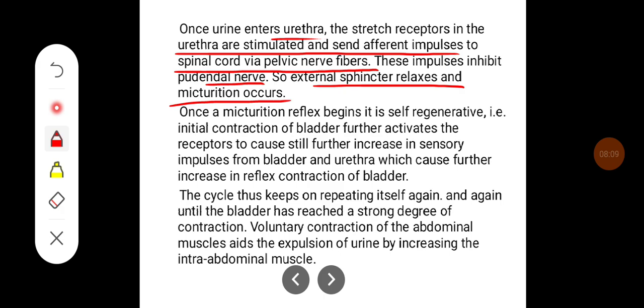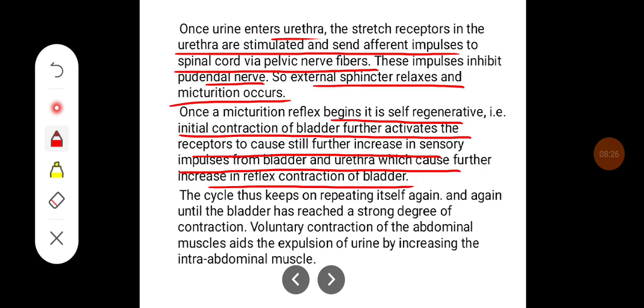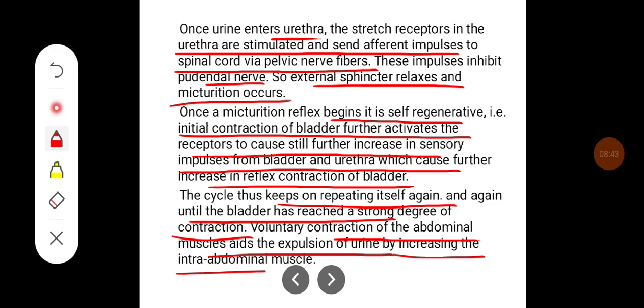Once micturition reflex begins, it is self-regenerative, that is, initial contraction of the bladder further activates the receptor to cause still further increase in sensory impulses from bladder and urethra, which cause further increase in reflex contraction of bladder. The cycle thus keeps on repeating itself again and again until the bladder has reached a strong degree of contraction. The voluntary contraction of abdominal muscle aids the expulsion of the urine by increasing the intra-abdominal pressure.